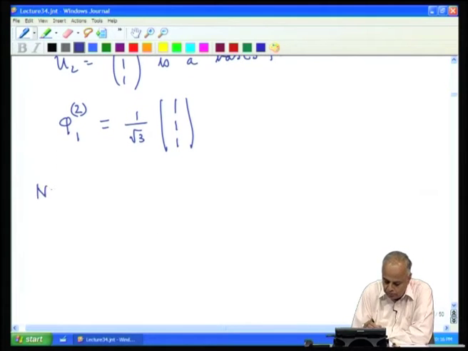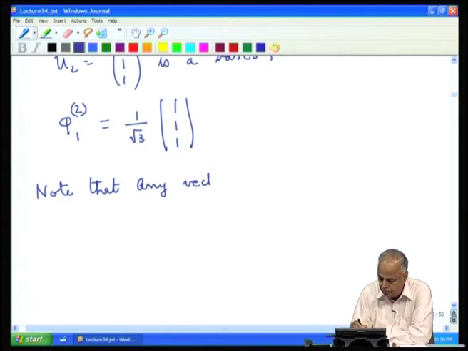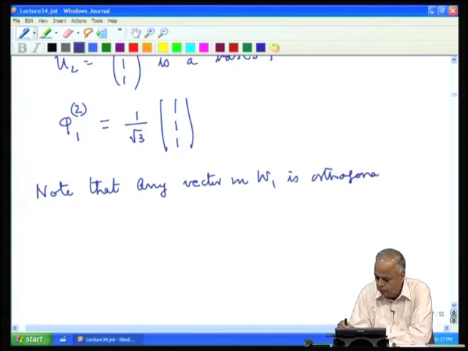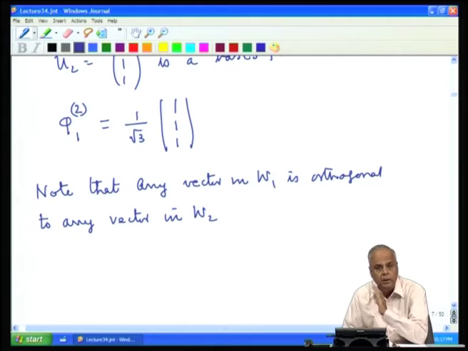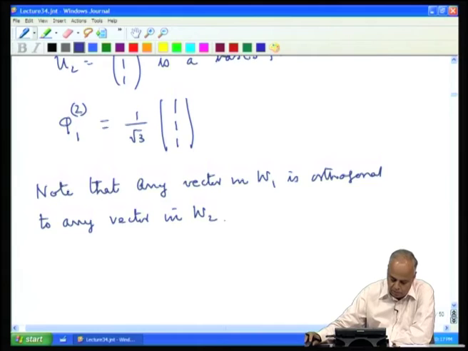So, note that any vector in W 1 is orthogonal to any vector in W 2. And this is what we had: when you have a real symmetric matrix or a complex Hermitian matrix, the eigenvectors corresponding to distinct eigenvalues will be orthogonal.